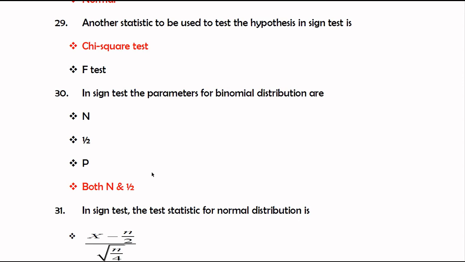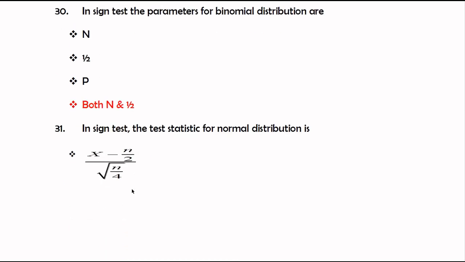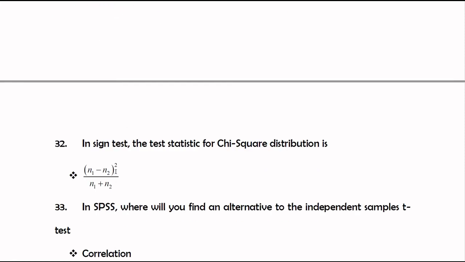In the sign test, the parameters for the binomial distribution are n and 1/2. Both n and 1/2 are the parameters of the binomial distribution in the sign test. In the sign test, the test statistic for the normal distribution is (x - n/2) over root n/4. This is the mean of the normal distribution, and the value root n/4 represents the standard deviation of the normal distribution. In the sign test, the test statistic for the chi-square distribution is (n1 - n2) squared over (n1 + n2).